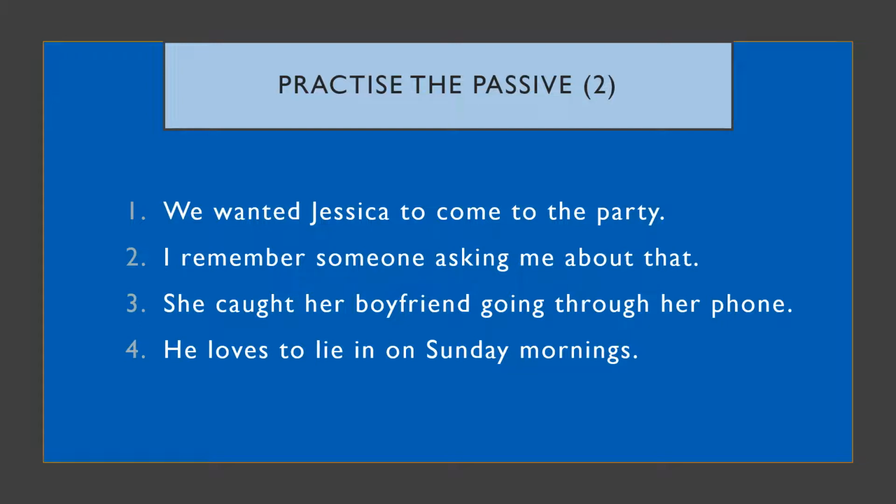Let's do a bit more practice with the passive, this time thinking a bit more carefully about the kind of verb that we have in the sentence. So remember, transitive means there's an object, intransitive means there's no object, and we can only make the passive with transitive verbs. So pause the video and say if these sentences can or cannot be changed into passive. If they can, then please transform the sentence. Okay, press play when you're ready to check your answers.